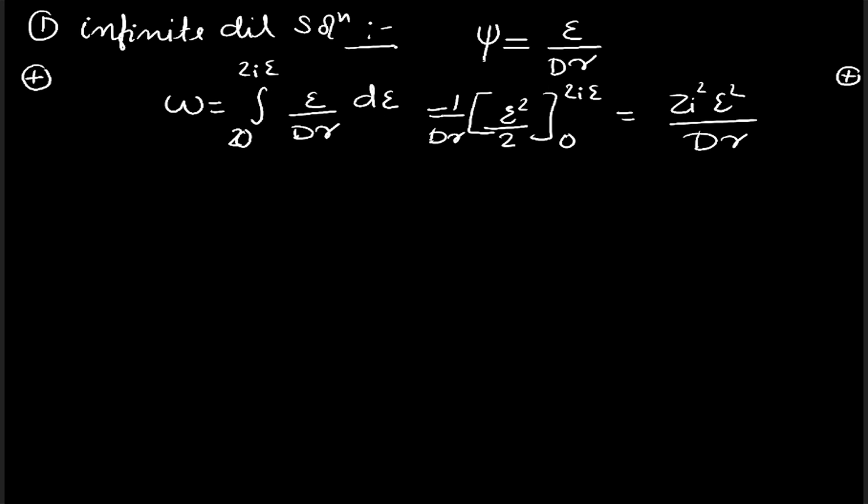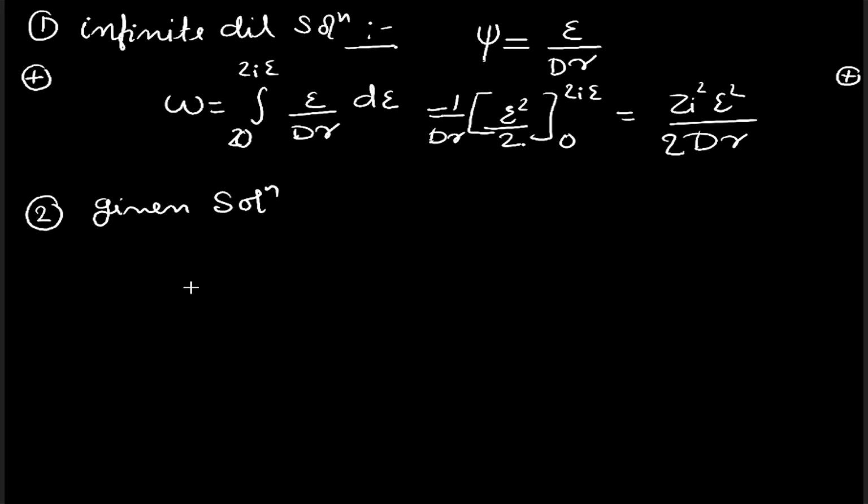Since the integration of x dx is x square by 2, this will be zi square epsilon square by 2 dr. This is the amount of work done when we are charging our solution in an infinitely dilute solution. Similarly, for a finite solution, or for a